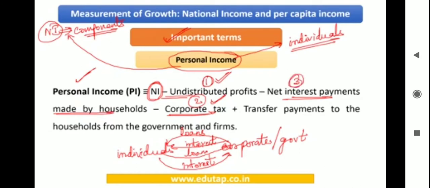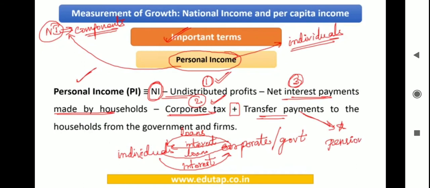Next comes the addition of transfer payments to the households from the government and firms. Transfer payments are payments that are not made for any service provided or for any goods, but are certain offers of merit. For example, pensions, scholarships, certain awards.